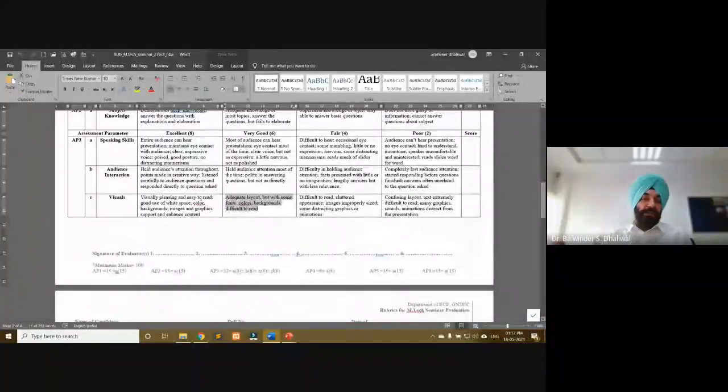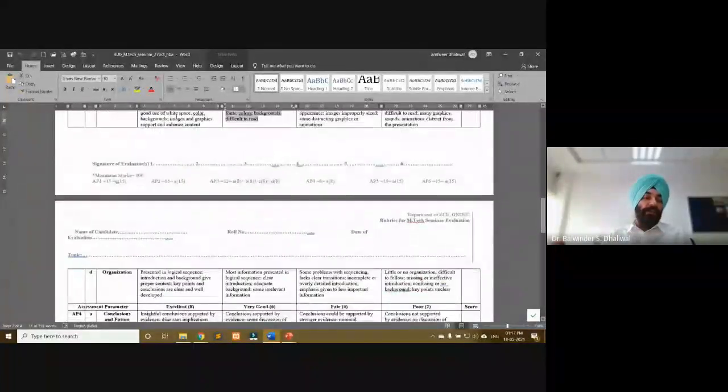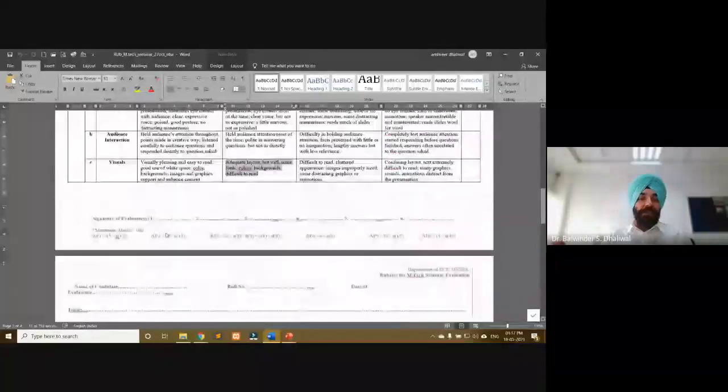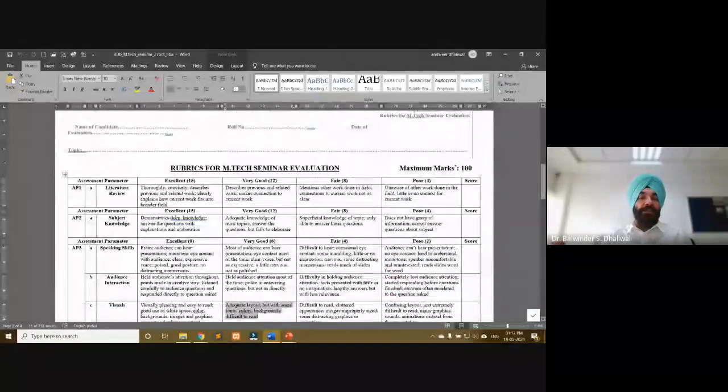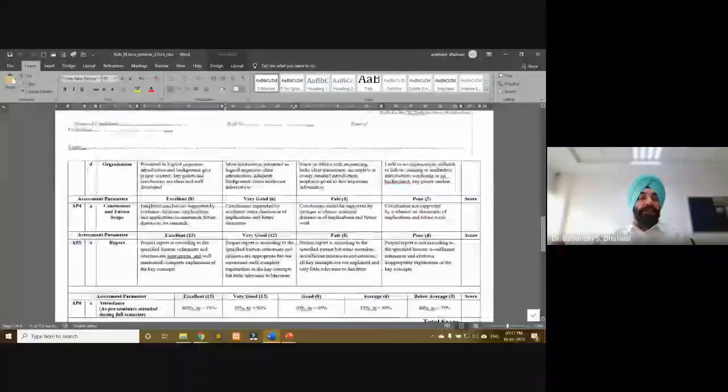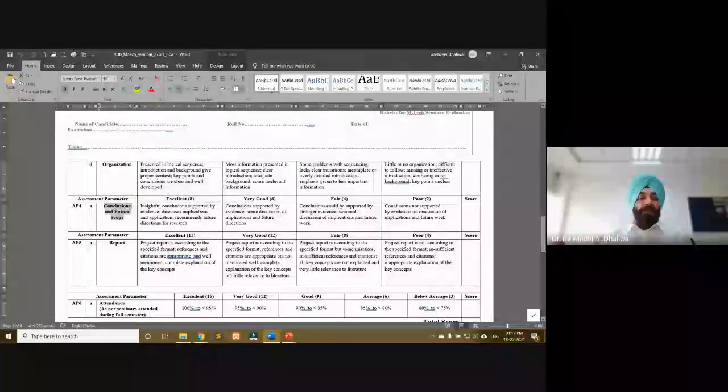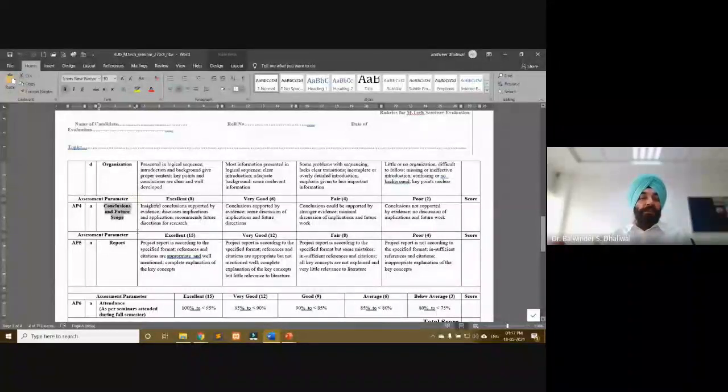But if the student is achieving this excellent description, then that student will get the maximum marks. Similarly, we defined excellent, very good, fair, poor, four levels for the next assessment parameter, that is conclusion and future scope. And then again we evaluated the student on the basis of this parameter also.